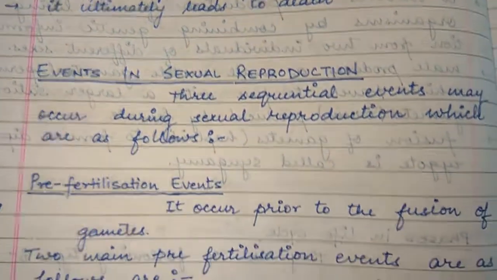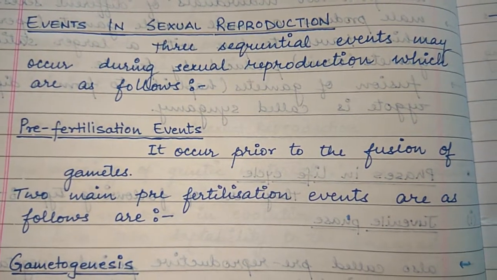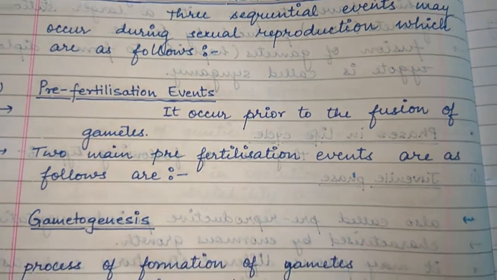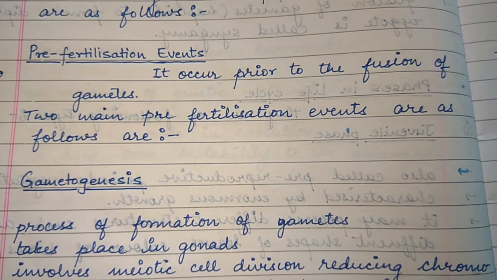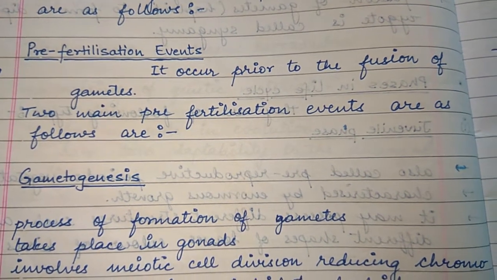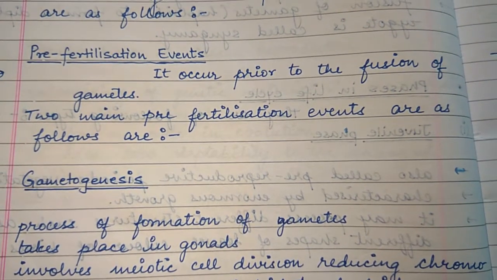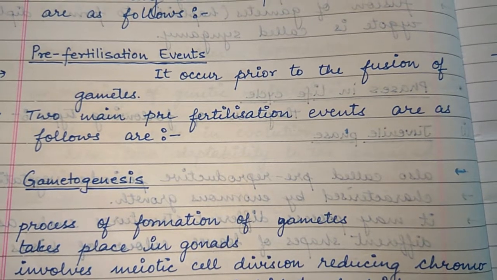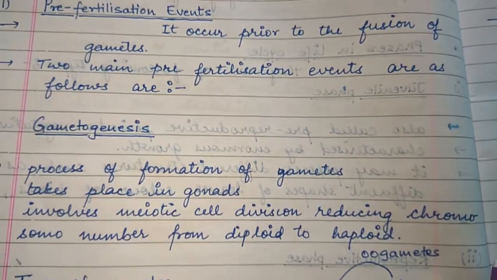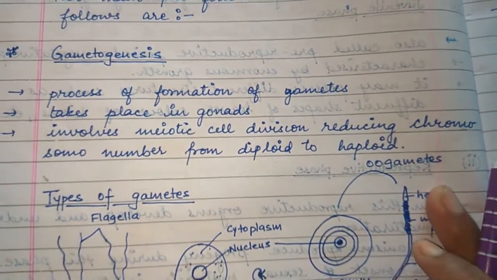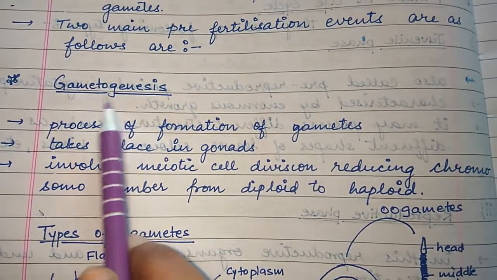Now the events of sexual reproduction. So the events of sexual reproduction are as follows. First is pre-fertilization events. Pre means before, that is before fertilization, so it is prior to the fusion of gametes. The two main pre-fertilization events are, first, gametogenesis.